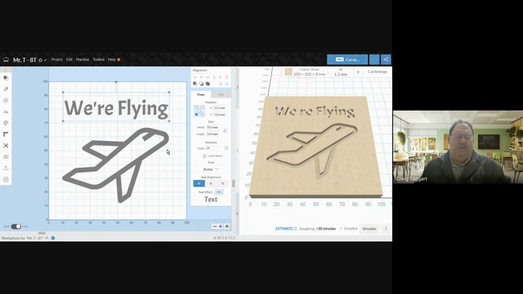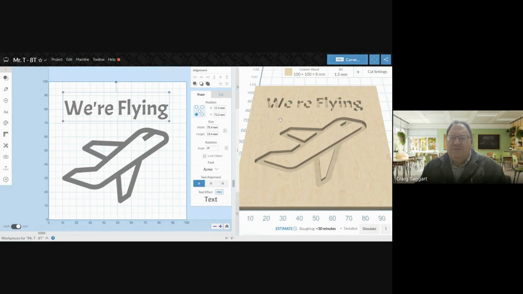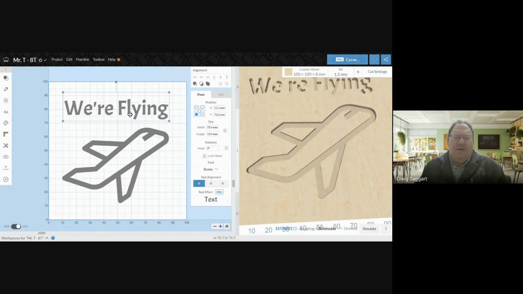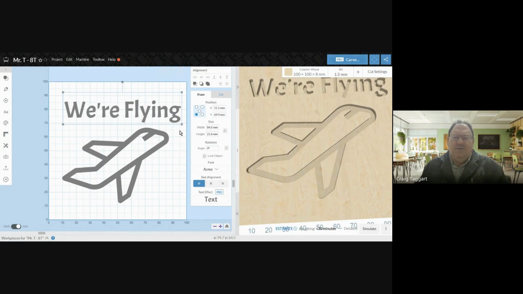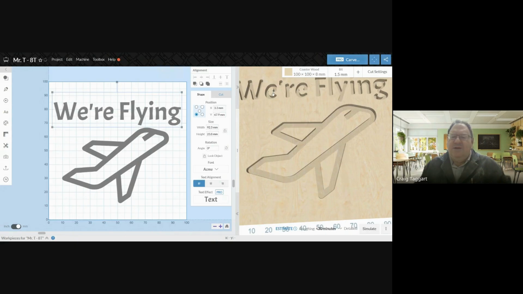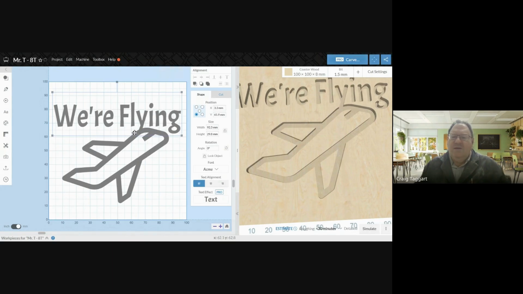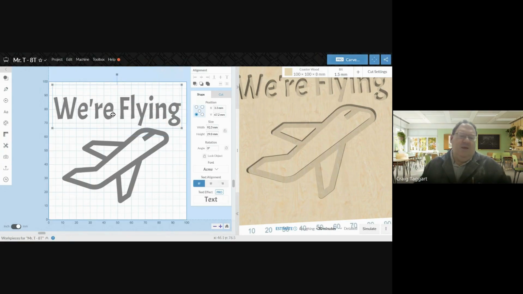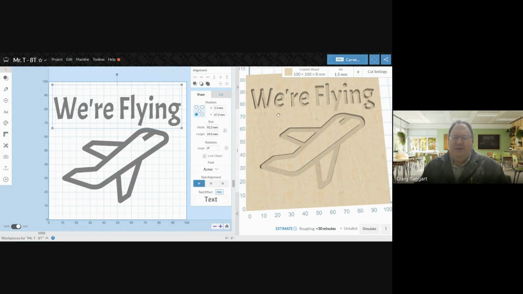So now I have this ready. Now there's a couple of things I need to do. This is really deep. I can tell because it's so dark here. Oh, but something I notice here, it doesn't look like it's going to come out well here. So I need to make it a little larger. And as I do that, it's starting to fill in a bit better. There we go.